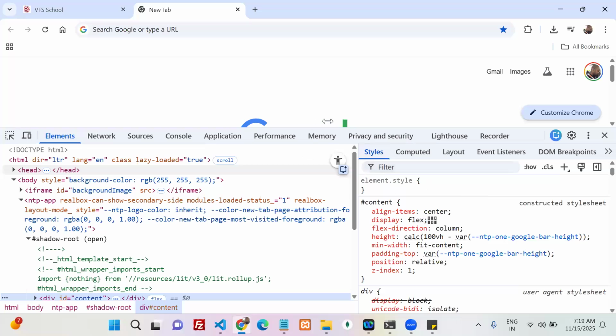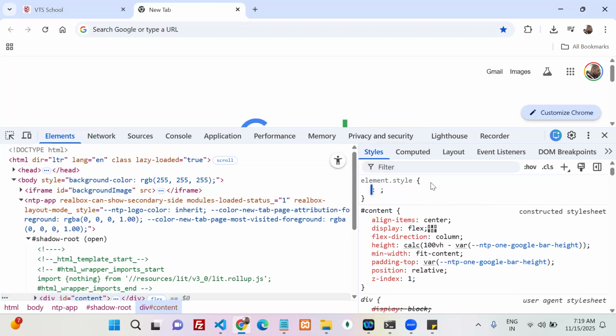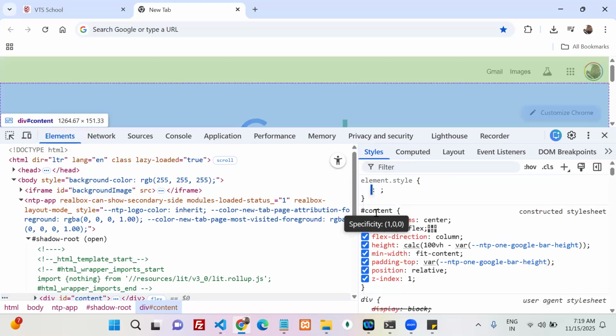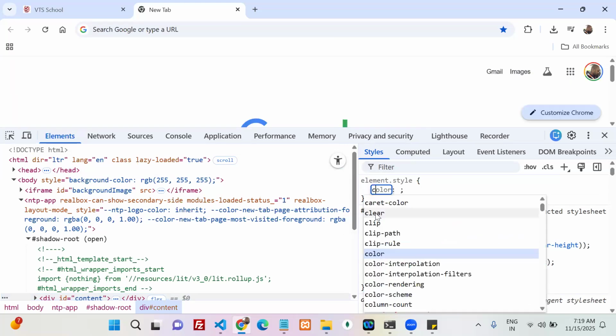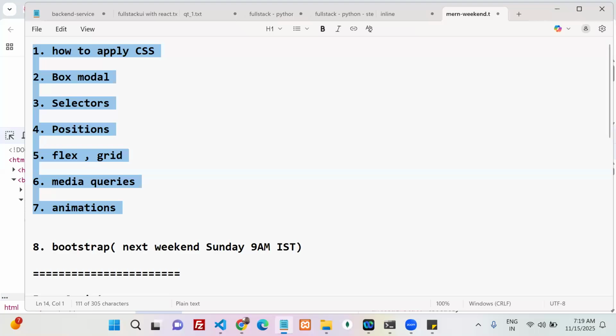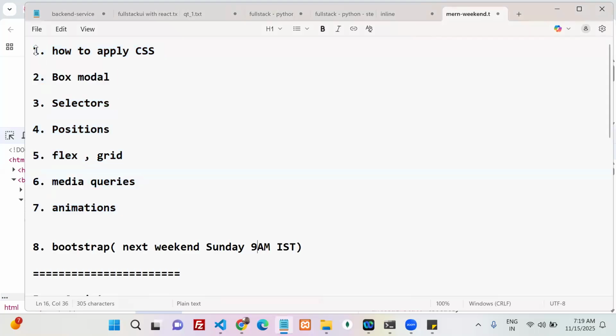If you go to the browser developer console window, the style section, properties starting with a, these many; b, these many; c, d, these many. No one can remember. You can simply take the browser's help, or go to ChatGPT. But how to use it is important. That's the reason these topics are very important to design any kind of forms.